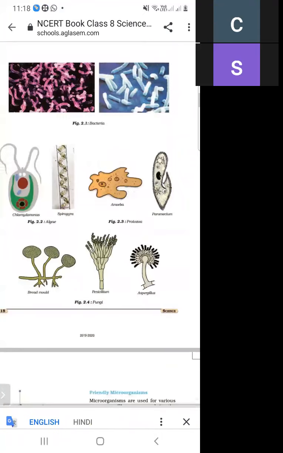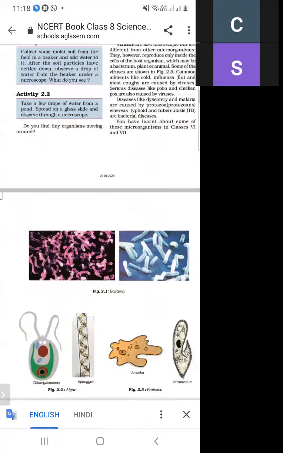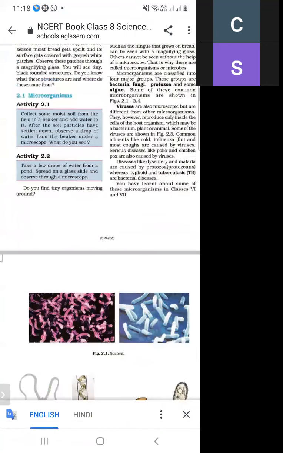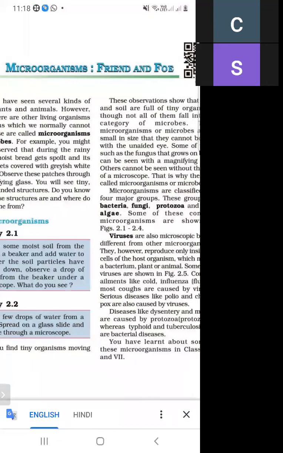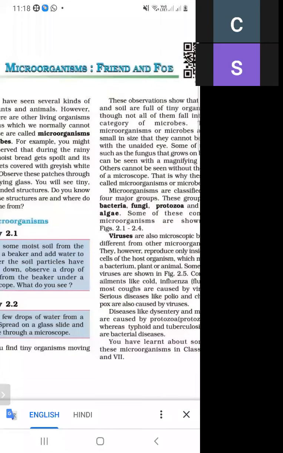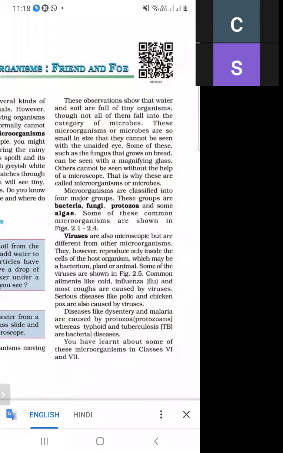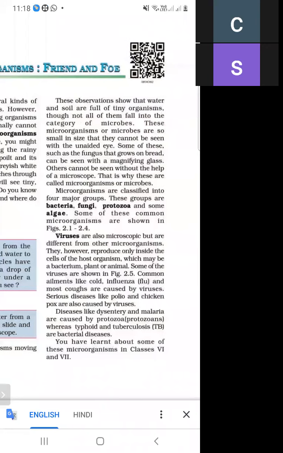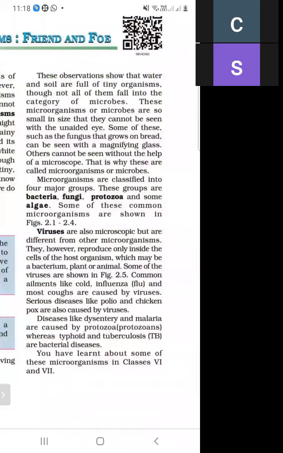What do you mean by microorganism? Microorganisms are very tiny organisms which we cannot see with the naked eye, and these are called microorganisms. There are four major groups: bacteria, fungi, protozoa, and algae. There are other types, like viruses, which are microscopic.